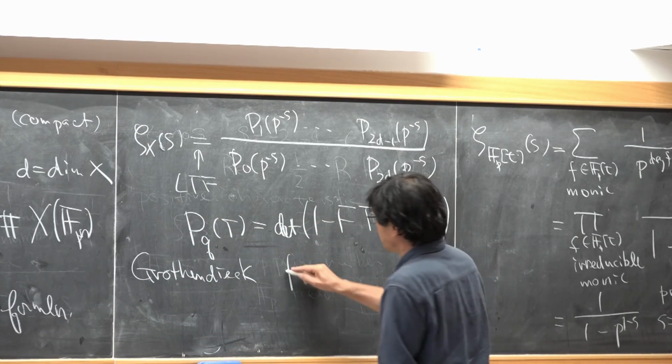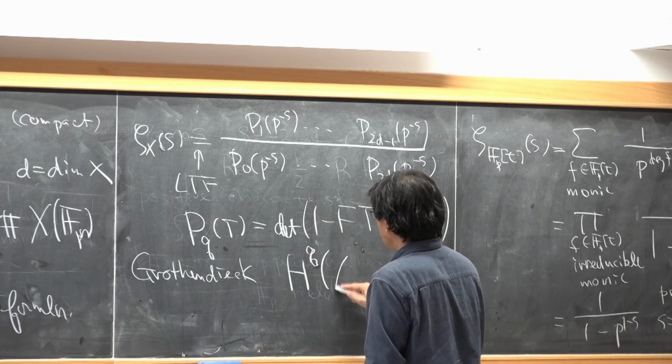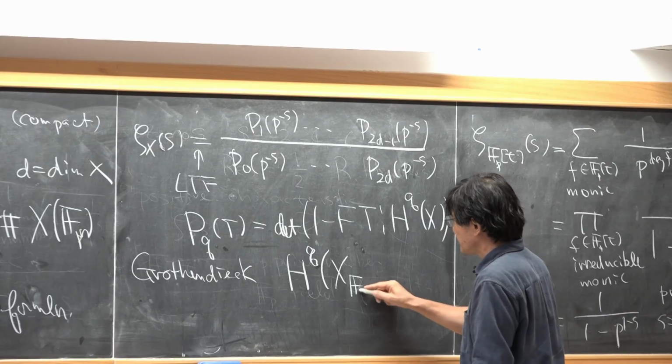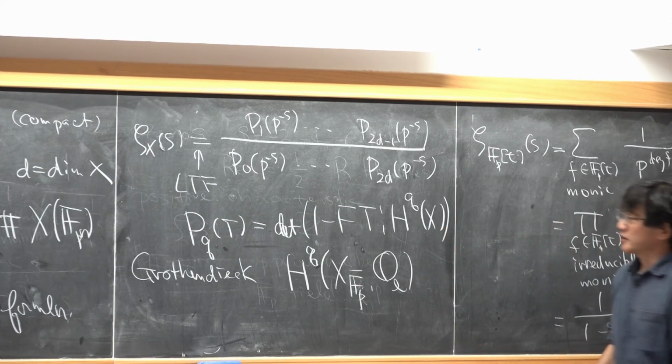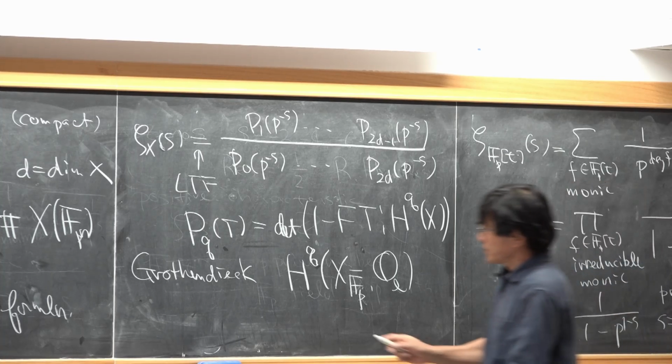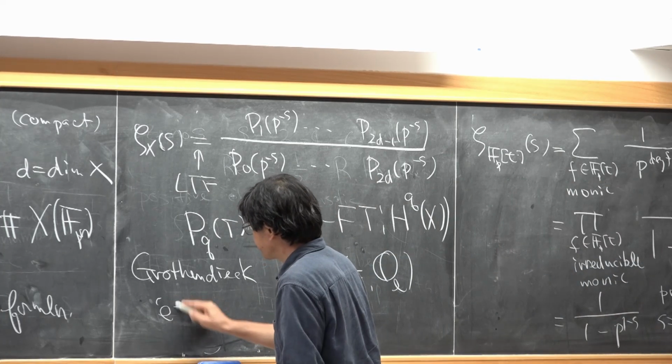So in his notation, it's written like this. This is étale topology.